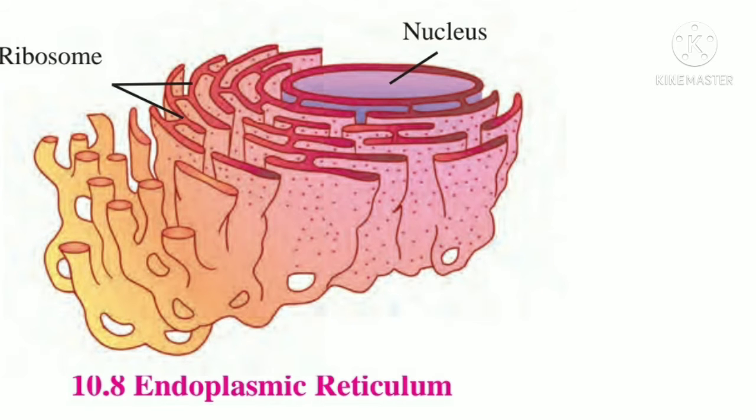Endoplasmic reticulum, ER, is a net-like structure having interconnected miniature tubes and sheets filled with fluid. It conducts various substances inside the cell. Endoplasmic reticulum is connected to the nucleus from the inner side and to the plasma membrane from the outer side. Rough ER has ribosome granules on its outer surface, and smooth ER is without ribosomes. Main function of ribosomes: framework to support the cells and conduction of proteins.